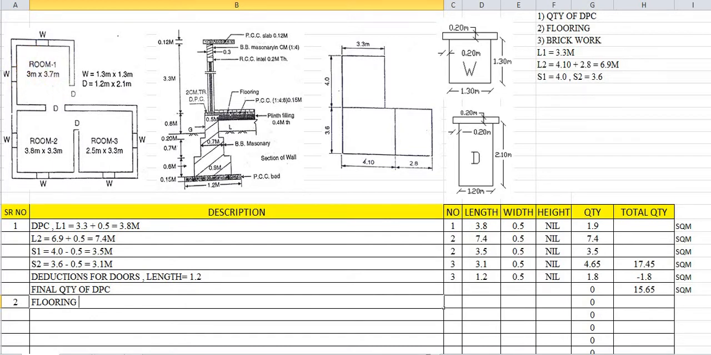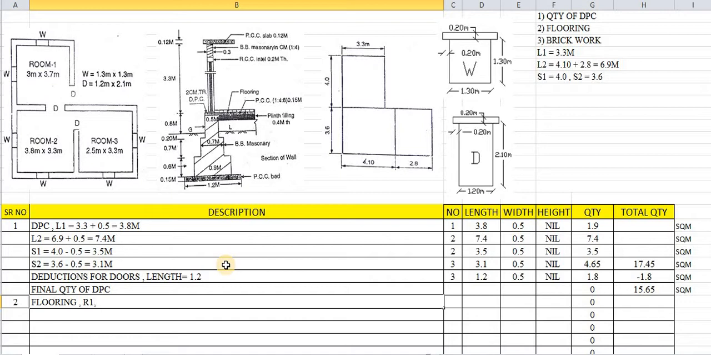We will first calculate the quantity of flooring for room number 1. Again, flooring quantity is to be measured in square meters. It will not be measured in cubic meters because its thickness is very small. We have seen the quantity of DPC was measured in square meters. The same applies to flooring, measured in square meters. So first we will consider room number 1, R1.